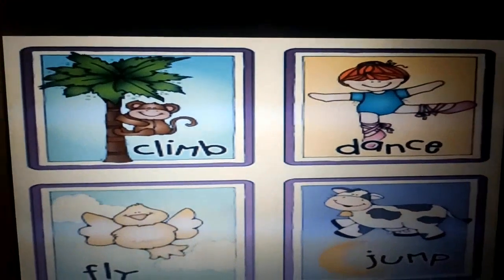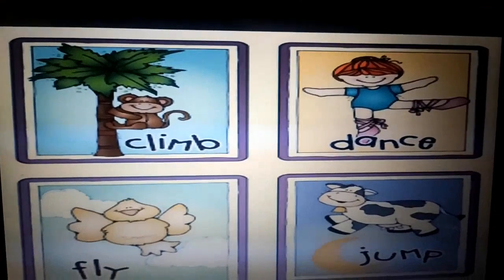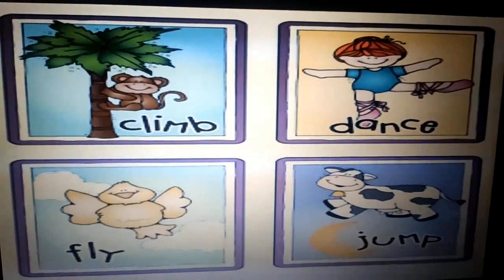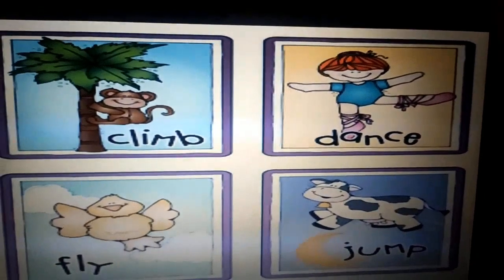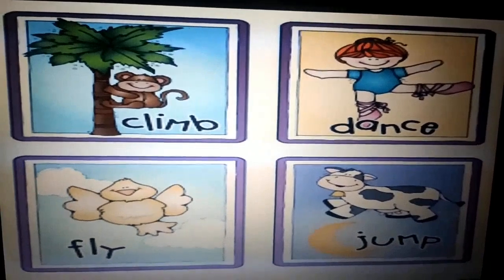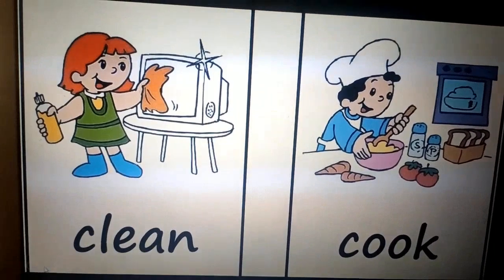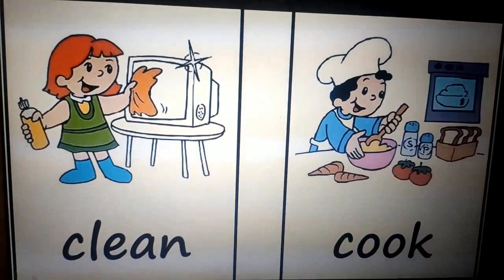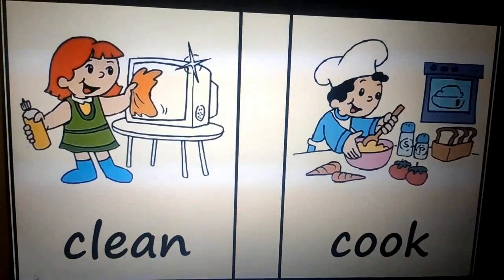Okay, so basically verbs are the words which tell us what the subject is doing, or what a person or an animal is doing, okay? That's why we call them action words. Similarly, what is this cow doing? The cow is jumping, right? So jumping is an action word. Let's move further. Now what is this girl doing? Guess, I know you know it. Yes, she is cleaning her house, right? So cleaning is also an action word.